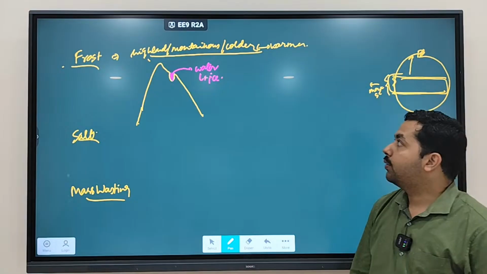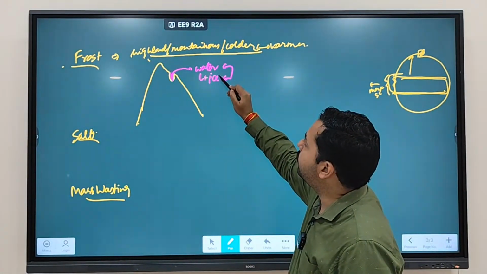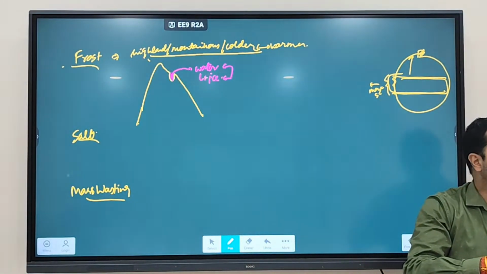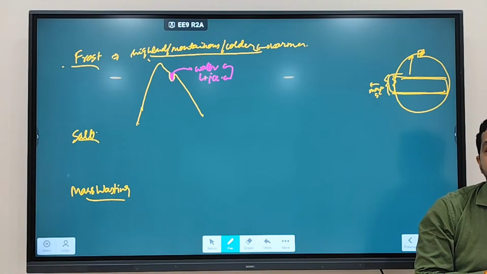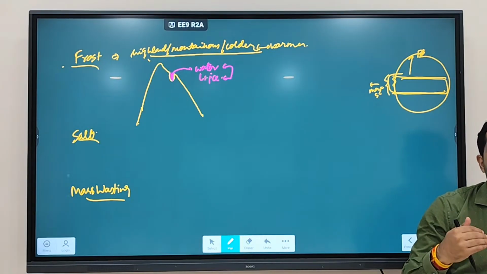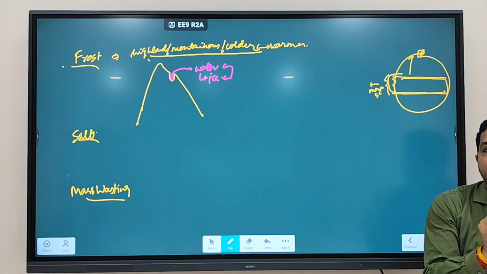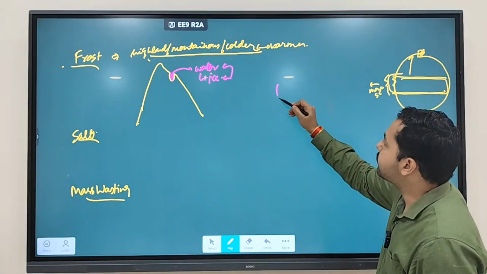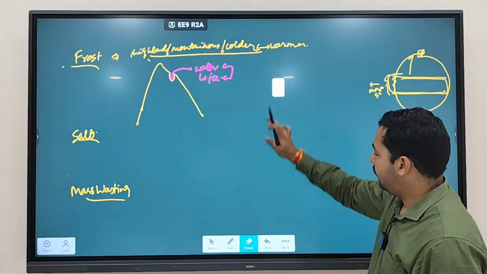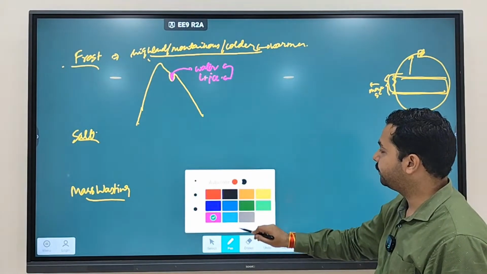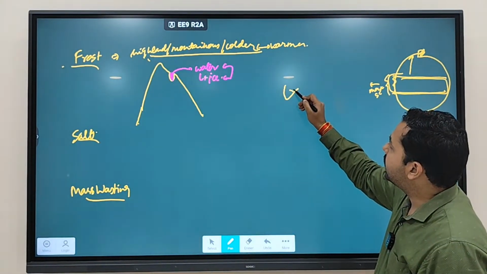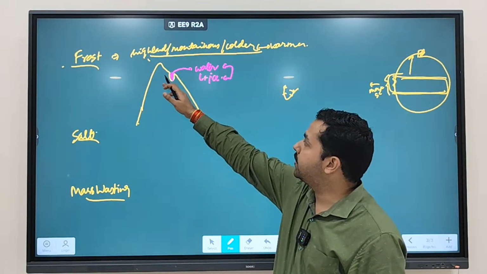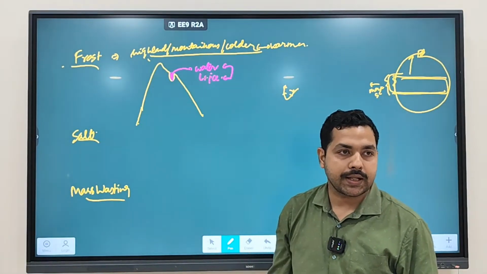Now this continuous change of water into ice and ice into water, because you know that when water is changing into ice, what is happening? Volume will expand. When ice changes into water, volume will contract. So when expansion is happening, it is going to put pressure on the sides of the rocks.